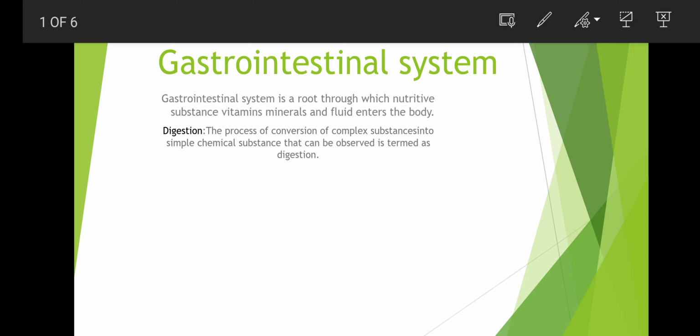And we can see the definition of digestion. Digestion is the process of conversion of complex substances into simple chemical substances that can be absorbed. When we consume food, it cannot be utilized by our body directly, so it breaks down into simple substances such as glucose, amino acids and fatty acids.